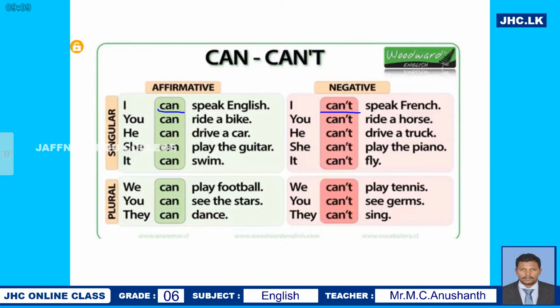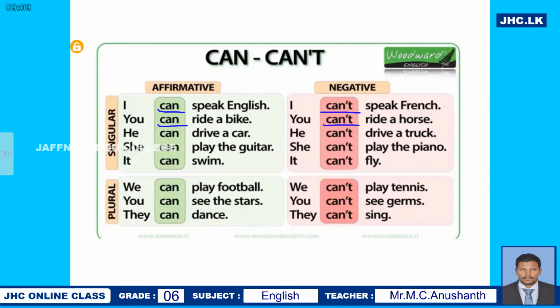In the affirmative sentence, you have the ability. In the negative sentence, you don't have the ability. So that's what you say: I can speak English. I can't speak French. And the second one, you can ride a bike. But in the negative form, you say you can't ride a horse, right?